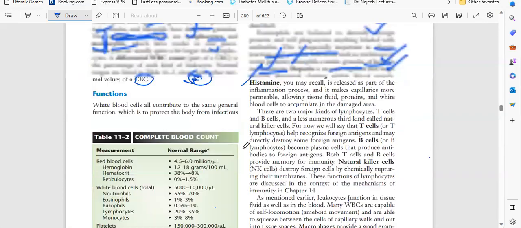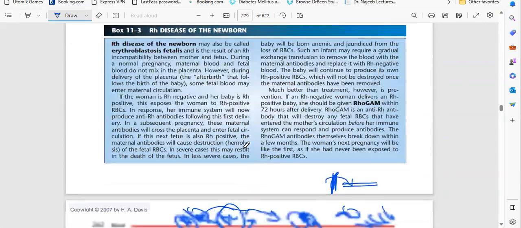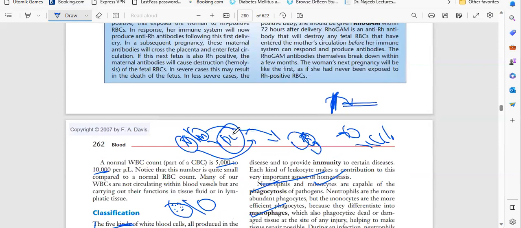Okay, we completed WBC. WBC has five types of cells: neutrophils, eosinophils, basophils, monocytes, and lymphocytes. Neutrophils and monocytes are the first line of defense.